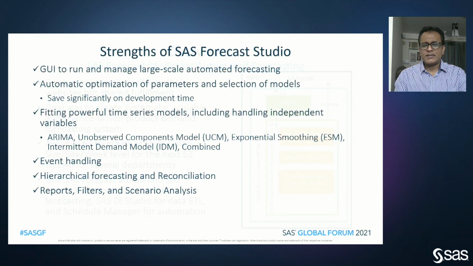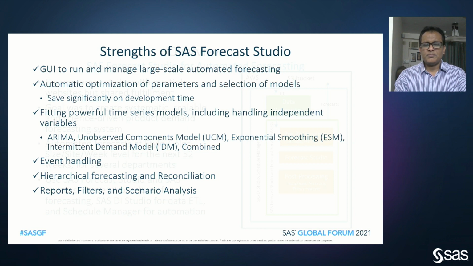There are a large number of benefits that we were expected to deliver with SaaS Forecast Studio. And one of the big ones is that for large scale automated forecasting, SaaS Forecast Studio is a highly capable system. It has a graphical user interface for users to work with. It covers a large selection of time series families of models. And the biggest benefit is that there is an automatic optimization which makes both the data science work as well as the project highly efficient.